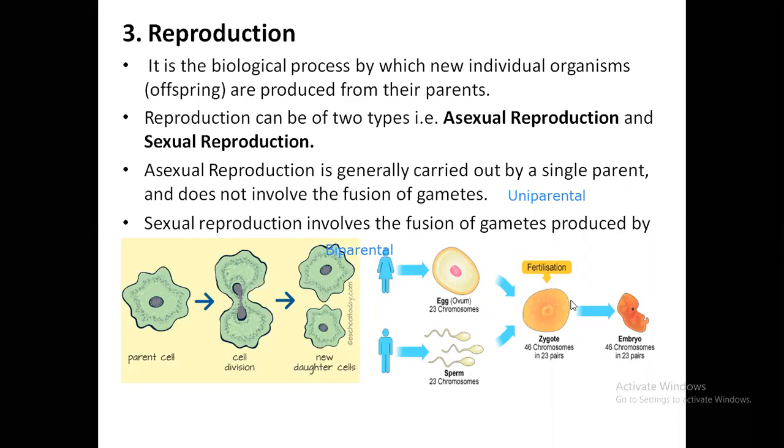Now both of these will combine together, a process called fertilization, to form a single cell, that is the zygote. Now remember, this zygote will have the genetic material from both the parents, from the father as well as from the mother. The zygote further divides to form the embryo, and that embryo will develop into a new individual. So this is the mode of sexual reproduction. So two different parents are necessary. That is why it is called biparental. Whereas in asexual reproduction, only one parent is involved. It is called uniparental.